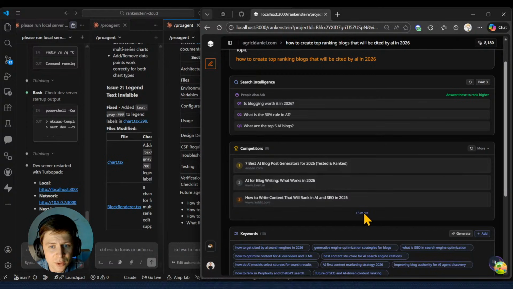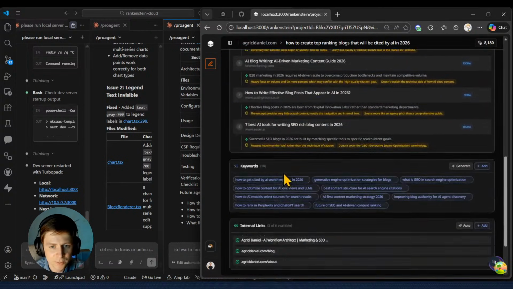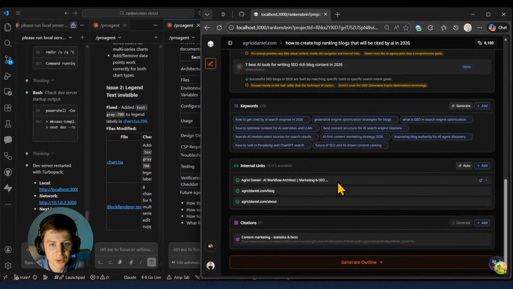Next, we have the competitors. So these are our top 8 competitors which are online right now. Here we have the keywords that were selected by the system. We have the internal links that were selected by the system. And also here we have citations. It was only one right here, statistical topics. And right now I'm generating a few more so we can have a little bit more of those juicy citations so our blog will be more relevant.